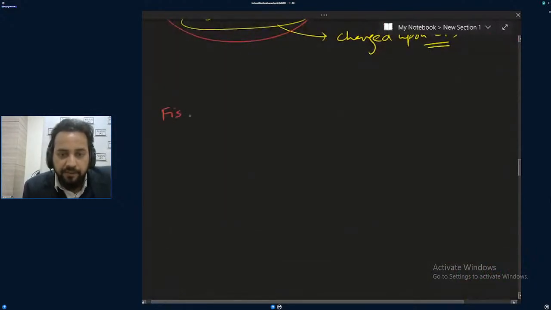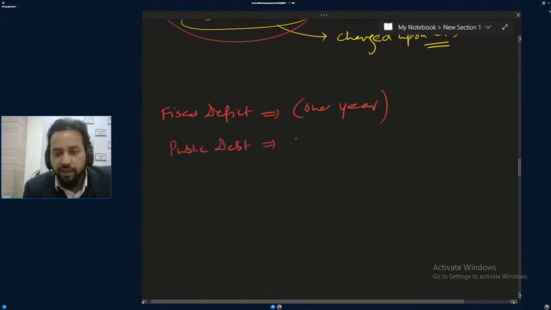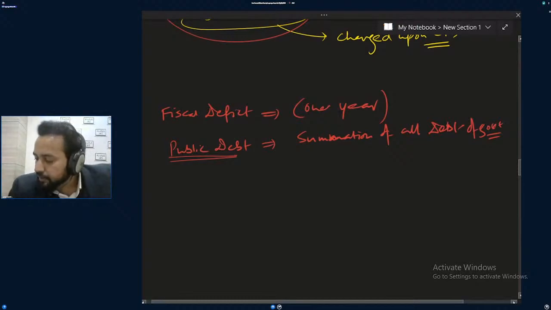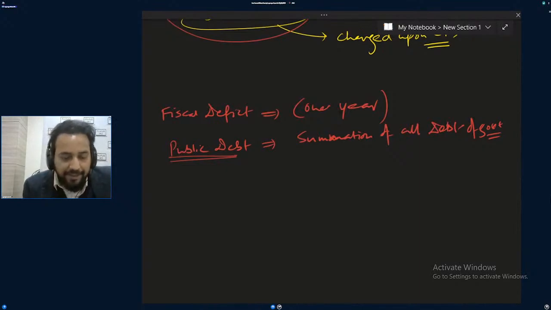What is fiscal deficit? You got it. Fiscal deficit will be of 1 year only. This you got, I think. Yes or no? Fiscal deficit will be of 1 year only, and there is public debt. Public debt is the summation of all debt of the government. Whatever it will be, it is added. And what we are looking at is that the overall public debt is increasing.